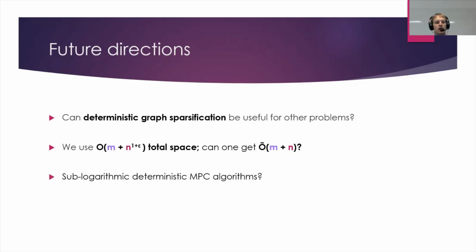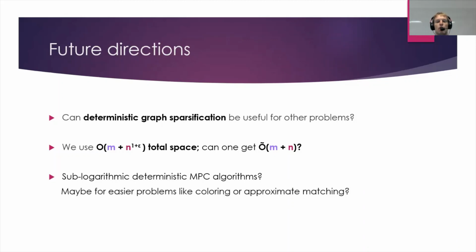And finally, all of our algorithms here still have this log delta term in the round complexity. We want to know if there are any problems for which we can get sub-logarithmic round algorithms. Good candidates here might be coloring or maybe approximate matching. These problems are usually considered to be slightly easier, so maybe that would be a good starting point.